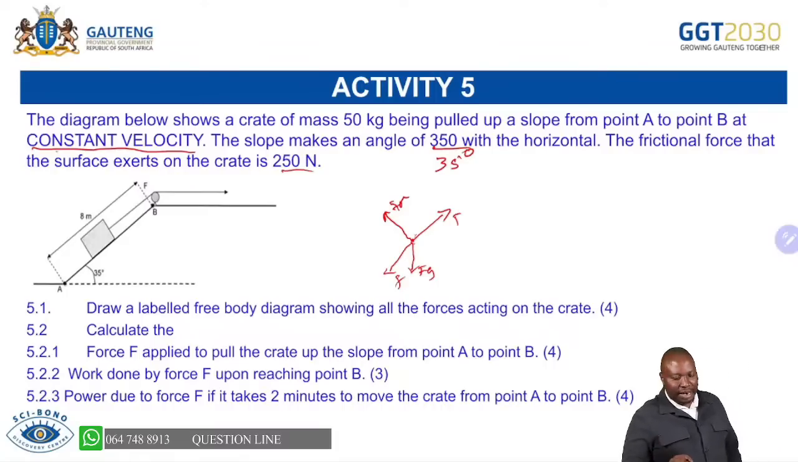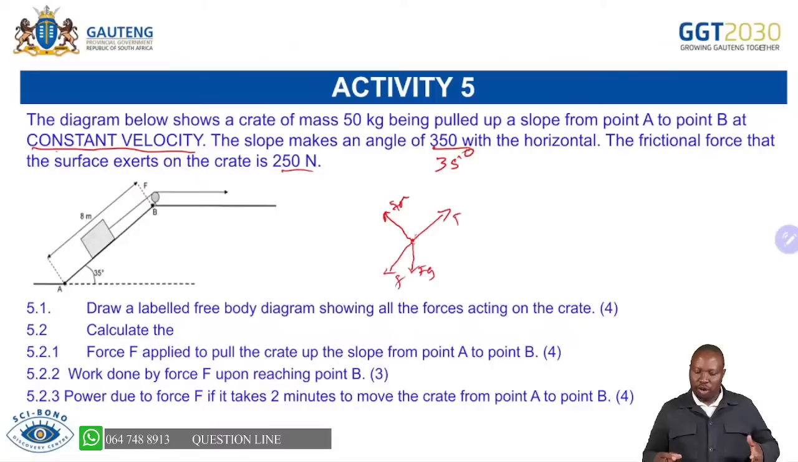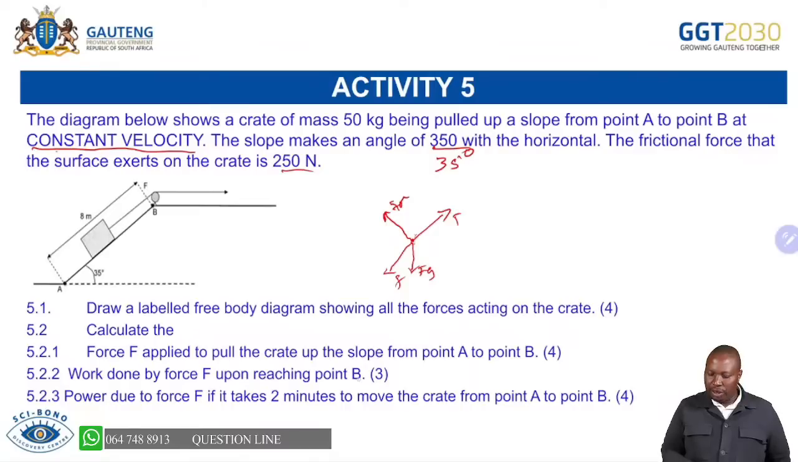After you've done that, don't be in a hurry to resolve the components. You will do that when you do your calculations. Question 5.2.1 was: calculate the force F, which is your tension, applied to pull the crate up the slope from point A to point B. The next one was: calculate the work done by the force F upon reaching point B. And the last question was: calculate the power.